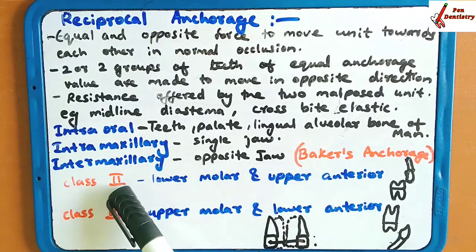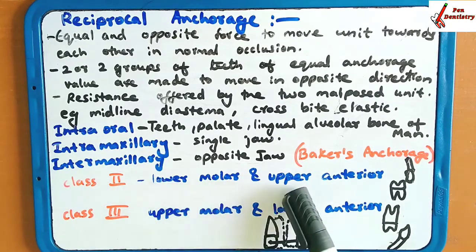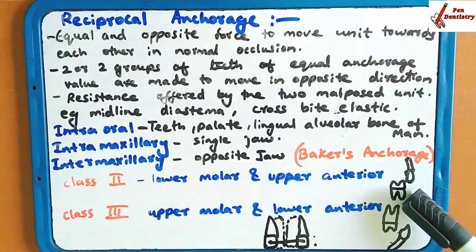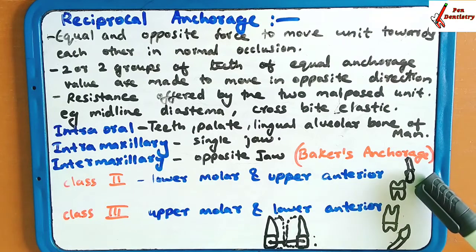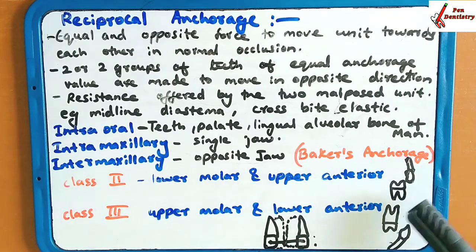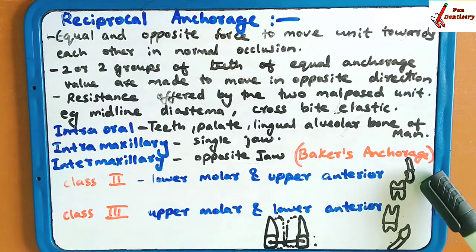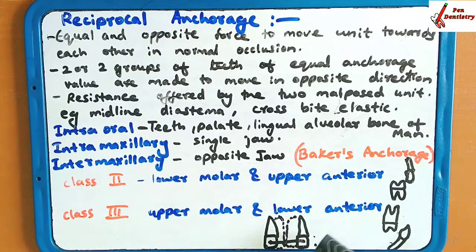In class 2, the lower molar and upper anteriors are involved. Just remember the pick: class 2 malocclusion is lower molar and upper anterior. For class 3 malocclusion, it is upper molar and lower anterior. This relation of the jaws is used for the correction of the tooth in Baker's anchorage. So this was the intraoral.